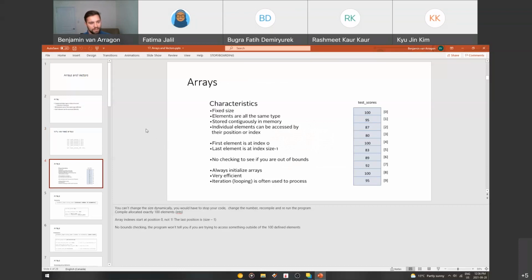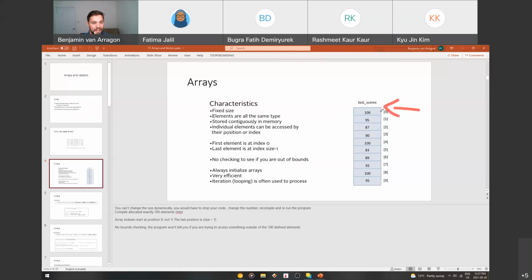Some characteristics of arrays that you guys should be aware of: they're fixed in size, all the elements have to be the same type, they're stored contiguously in memory, and individual elements can be accessed by their position or their index. As you probably know, arrays start at position 0, not position 1, and that can sometimes trick beginning programmers. Whenever you want to get the first element in the array, you have to actually get the element at position 0. So here, if I annotate this, this is position 0.